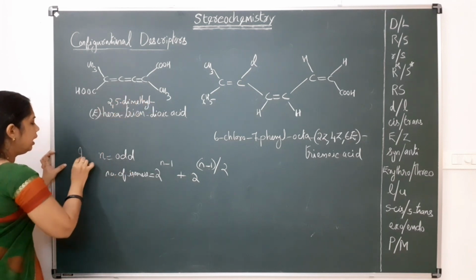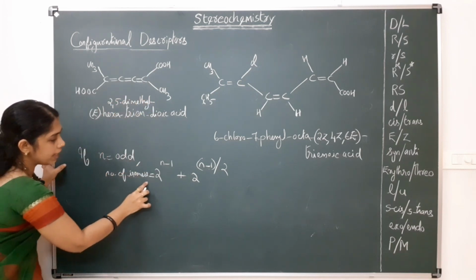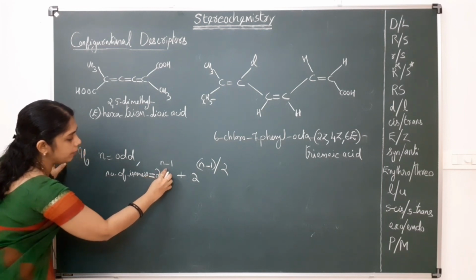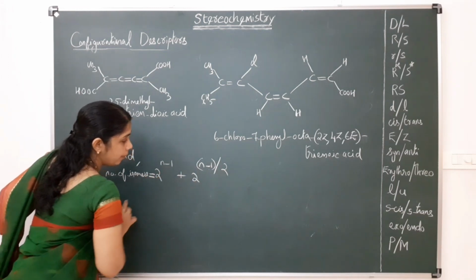If the number of double bonds increases, the number of isomers, that is, the number of diastereomers, will also increase. If a system has an odd number of double bonds, that is n is odd, where n means the number of double bonds, the number of isomers will be equal to 2 raised to n minus 1 plus 2 raised to (n minus 1) by 2.